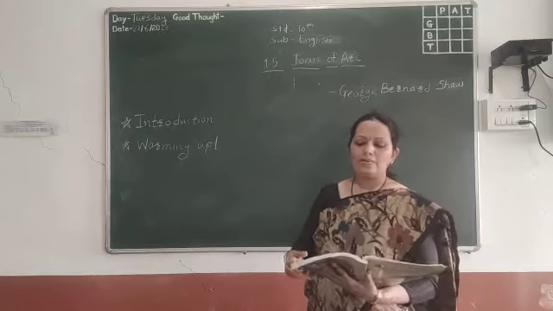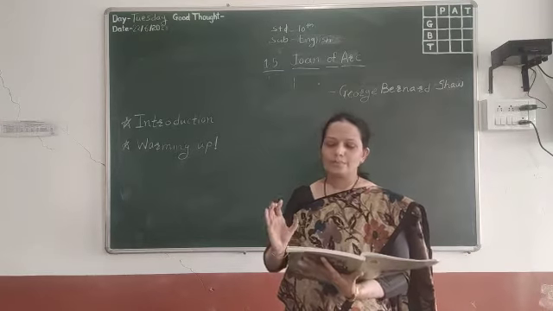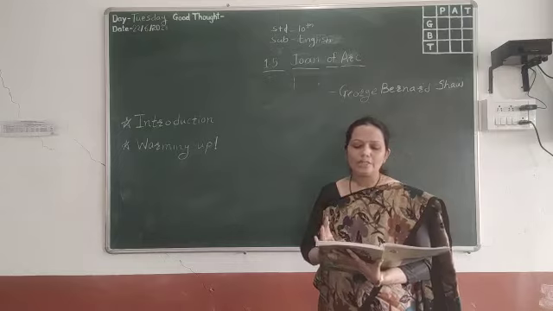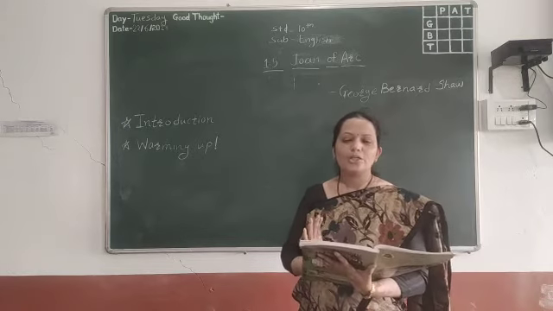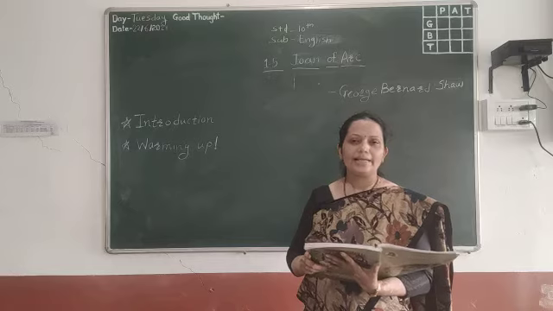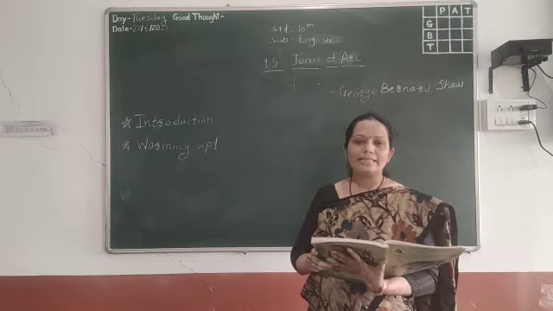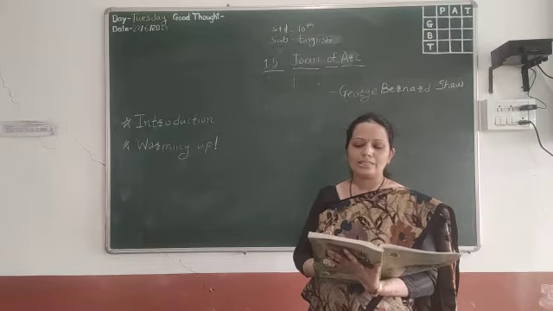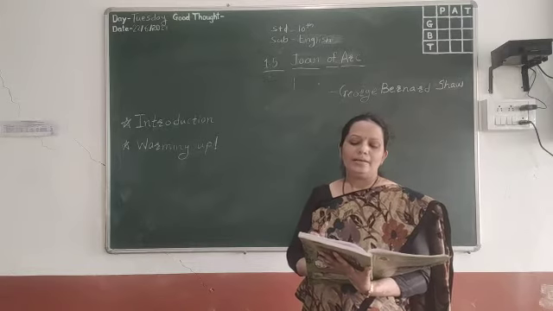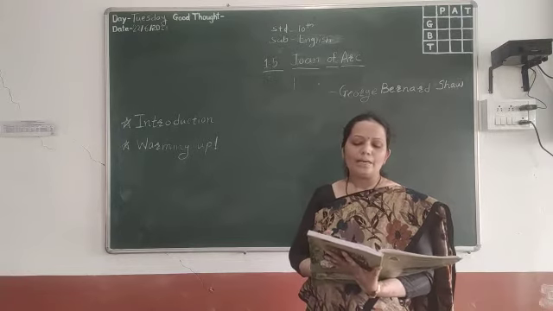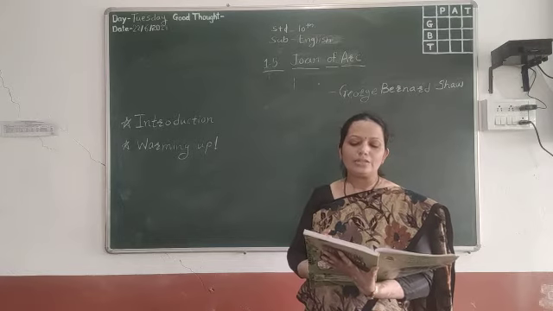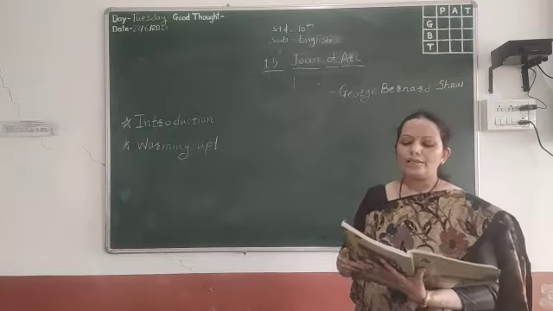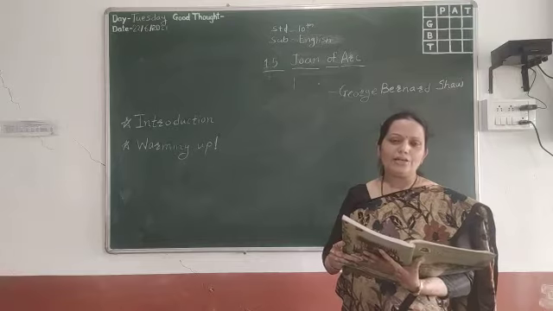First of all, I will read and explain the introduction of the lesson. Joan of Arc is a play written by George Bernard Shaw. George Bernard Shaw was an Irish playwright and critic. He wrote more than 60 plays during his lifetime, including major works such as Man and Superman, written in 1902, then Pygmalion and Saint Joan. He was the leading dramatist of his time. He was awarded the Nobel Prize in Literature in 1925.